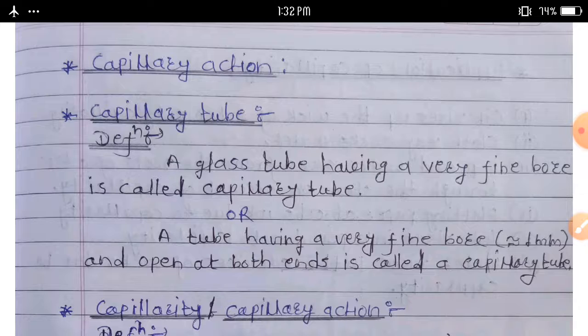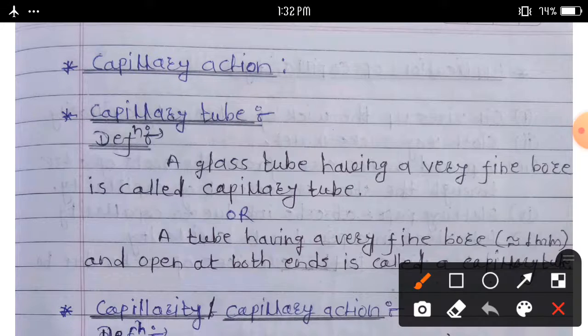Firstly, we discuss capillary tube. What do I mean by capillary tube? Definition: a glass tube having a very fine bore is called a capillary tube.